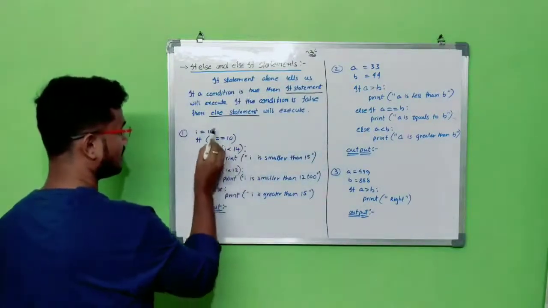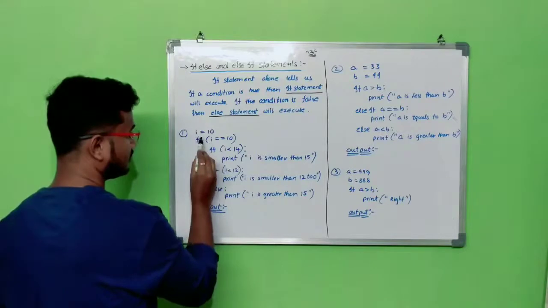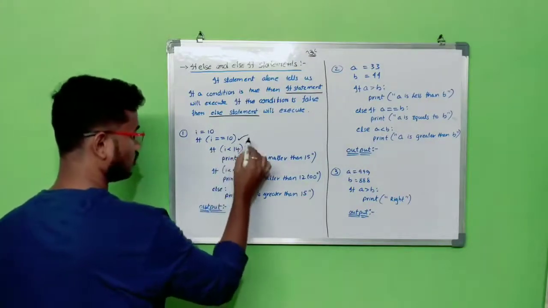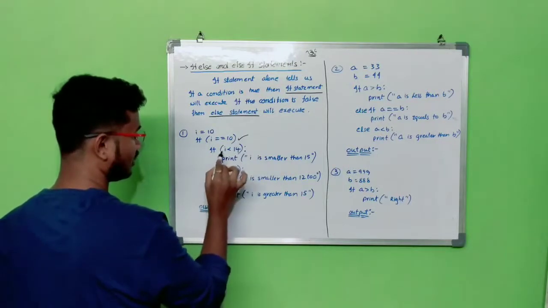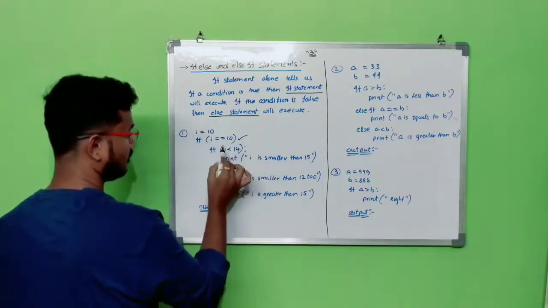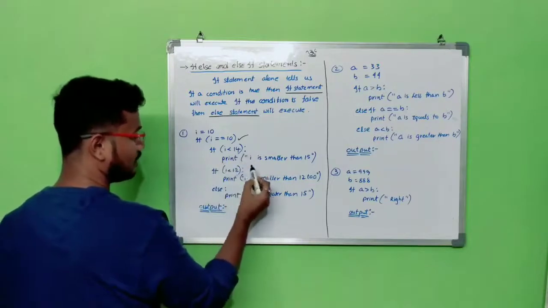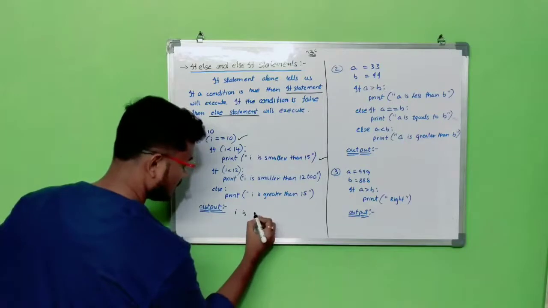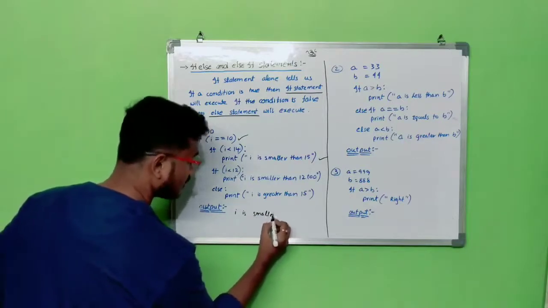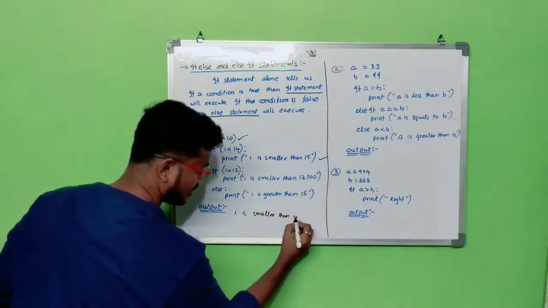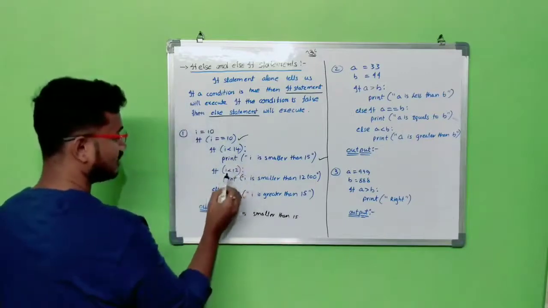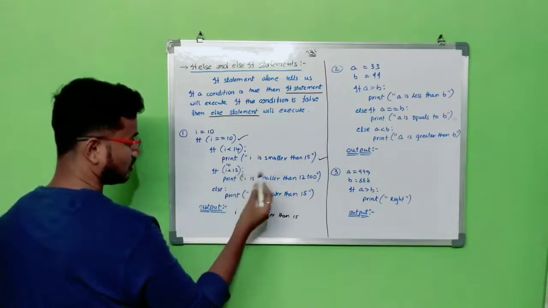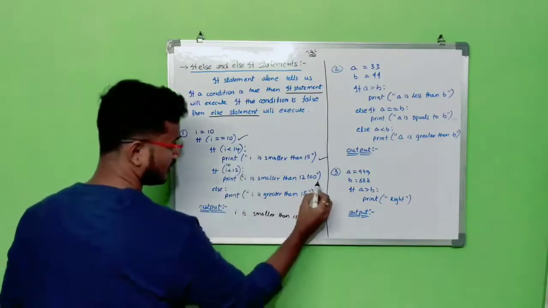If I equal to 10, 10 is allocated in I. So here 10 is equal to 10. The if statement will be true, then the pointer will enter into this statement. Here, if 10 is less than 14, then the print statement will execute. I is smaller than 15. Again, if 10 is less than 12, then the if condition is true. So here again this statement will execute.